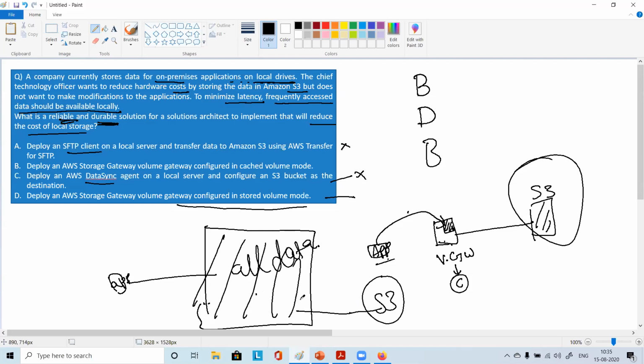And data is available locally, that issue is also handled. The only factor not addressed is reducing the cost of local storage. So technically the D option is good as well. However, we have a better choice available, that is B, because I think they are also looking at cost, so I would go for the B choice.